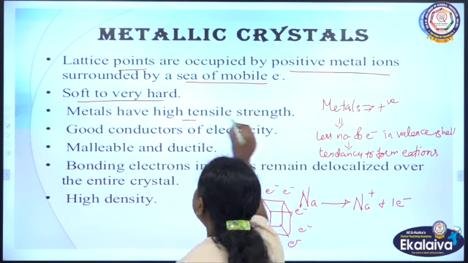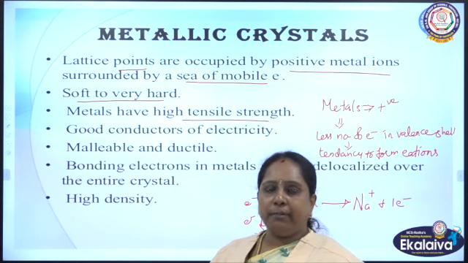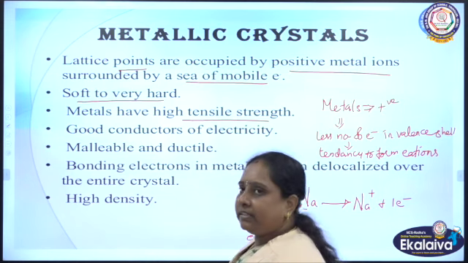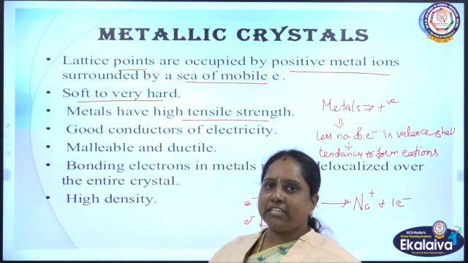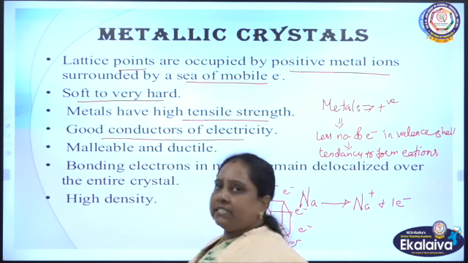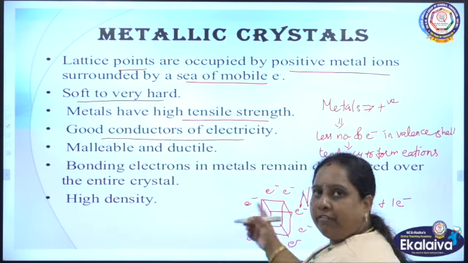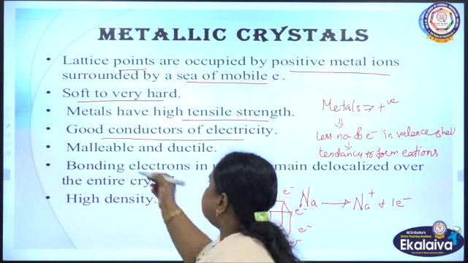Metals have high tensile strength. Of course, this is one of the extraordinary characters of the metal. That's why we are able to draw wires, due to the tensile strength, the stretchable nature. And they are good conductors of electricity. Why? Because of the presence of free ions. So, they are able to conduct electricity.